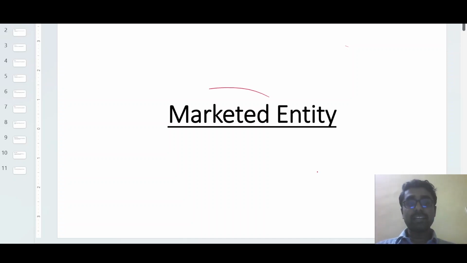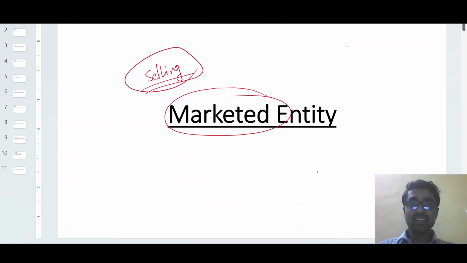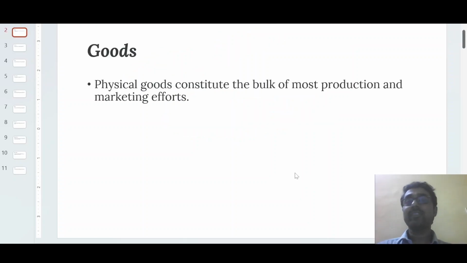Right. So marketed entity, that means what? That means basically the things you can sell. Selling means you should generate some revenue. What are those things that you can sell and generate revenue from? Those are basically called the marketed entity. So one by one we will discuss every type of entity.